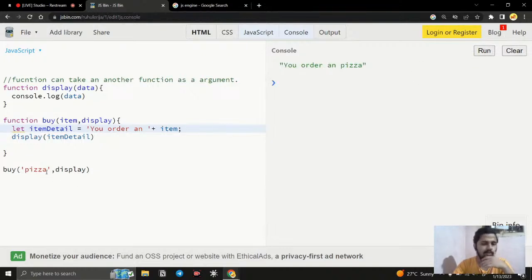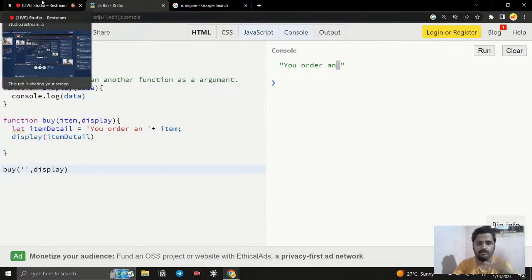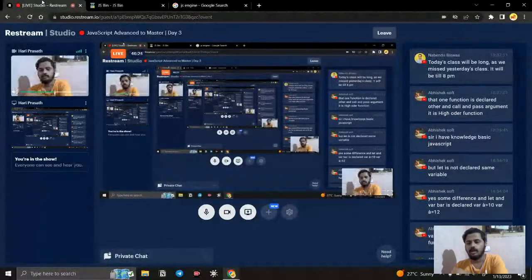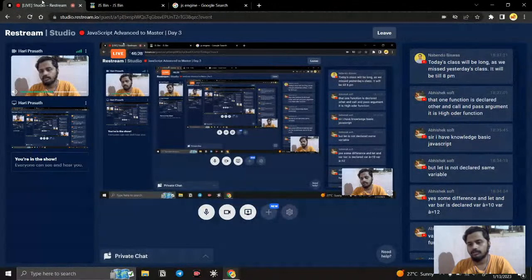So like this, we are able to write it. If we don't give anything, if I just give it simply and try it, it just says you ordered, and nothing. So you can use an if else condition to create something like that. Okay, so sir, if one function is declared, another is called and passed as an argument, is that a higher order function?